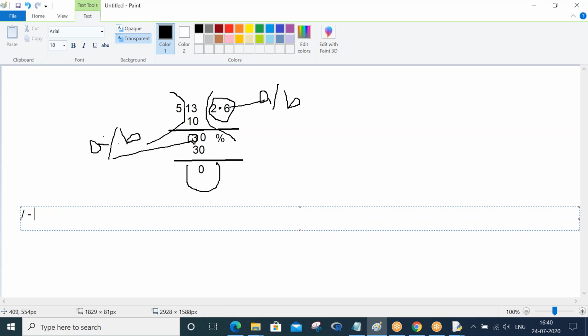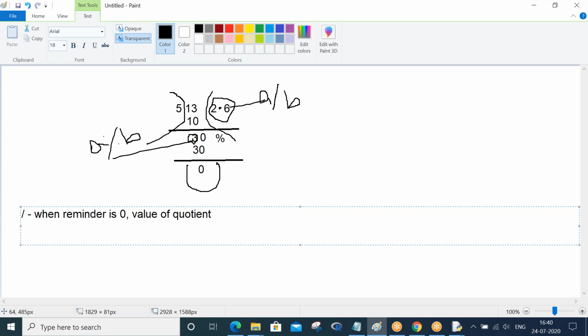When the remainder is 0, the value of the quotient is the division. When the remainder is 0, the value of the quotient comes under a by b.